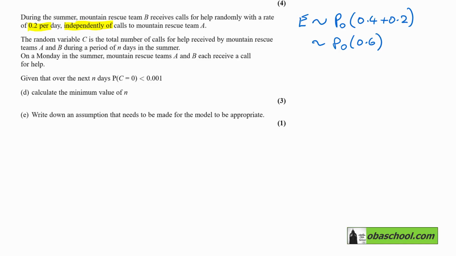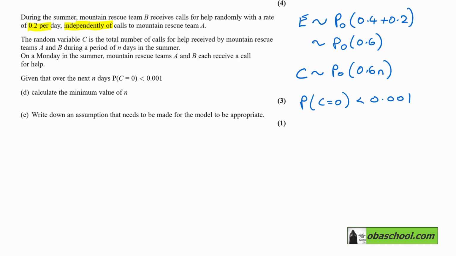Given that over the next N days, the probability C equals 0 is less than 0.001, calculate the minimum value of N. Well, it's N days, so our Poisson is just going to be 0.6 N. And we're after the probability of C being 0 being less than 0.001.